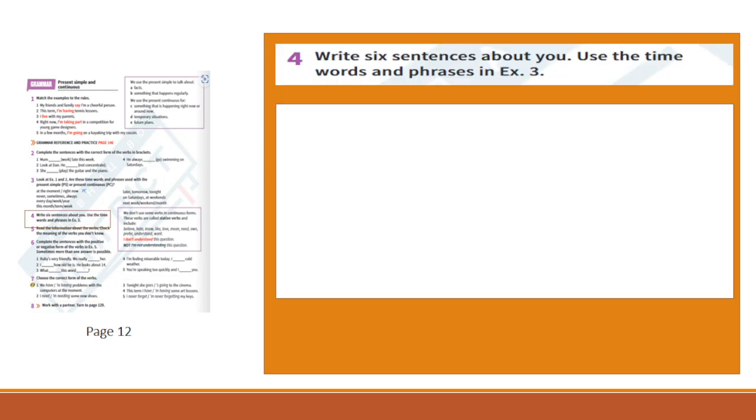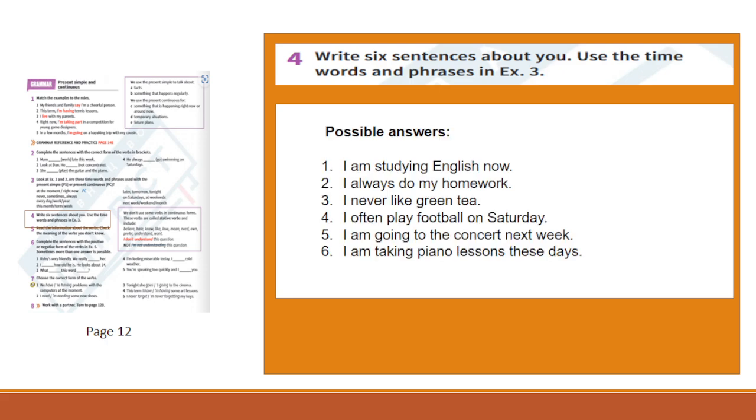And the last challenge for you. Write 6 sentences about you. Use the time words and phrases in exercise 3. Your possible answers: I'm studying English now. I always do my homework. I never like green tea. I often play football on Saturday. I'm going to the concert next week. I'm taking piano lessons these days.